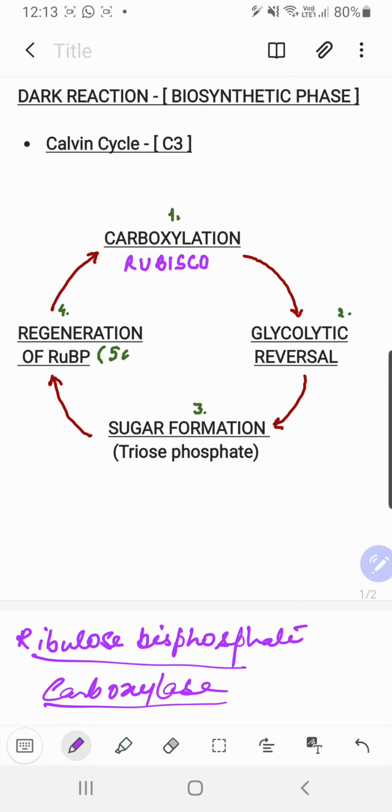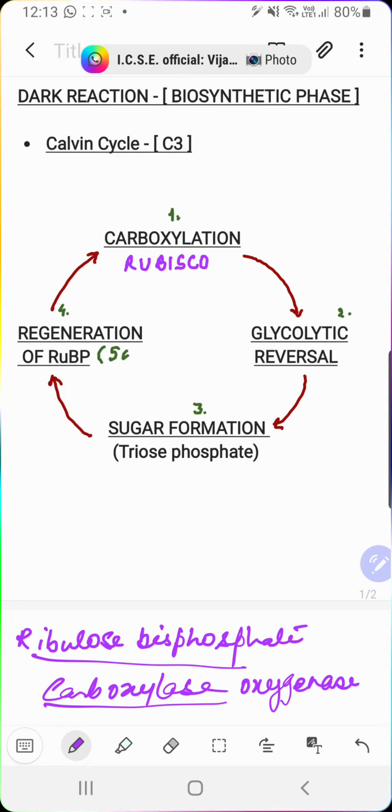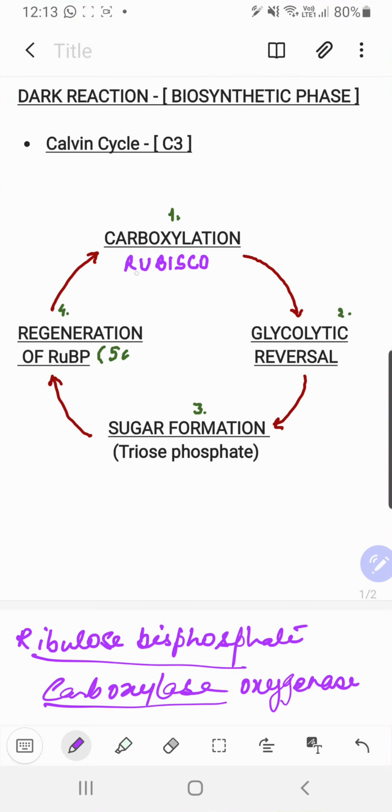That's why we call it a hero. And when it performs oxygenation, at that time you will write it as oxygenase. Just add the word oxygenase too. So it is always more precise to call this enzyme ribulose bisphosphate carboxylase oxygenase. C for carboxylase, O for oxygenase, because it can perform both the functions. So understand that this is the enzyme which is very important.